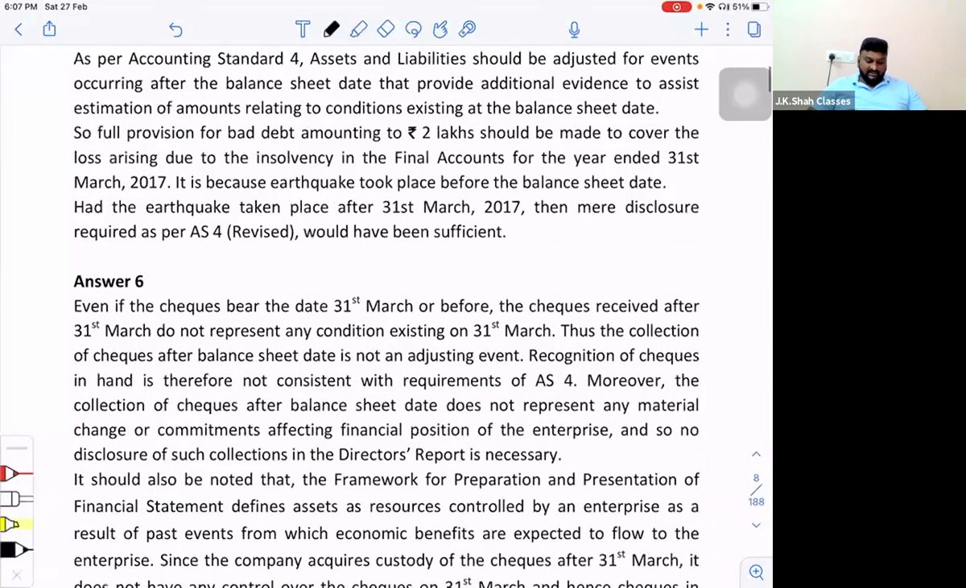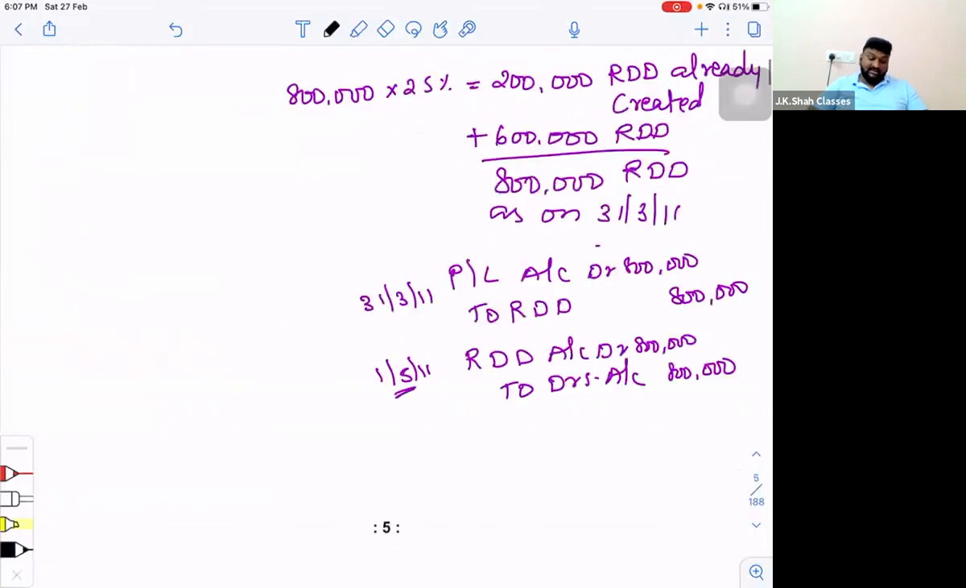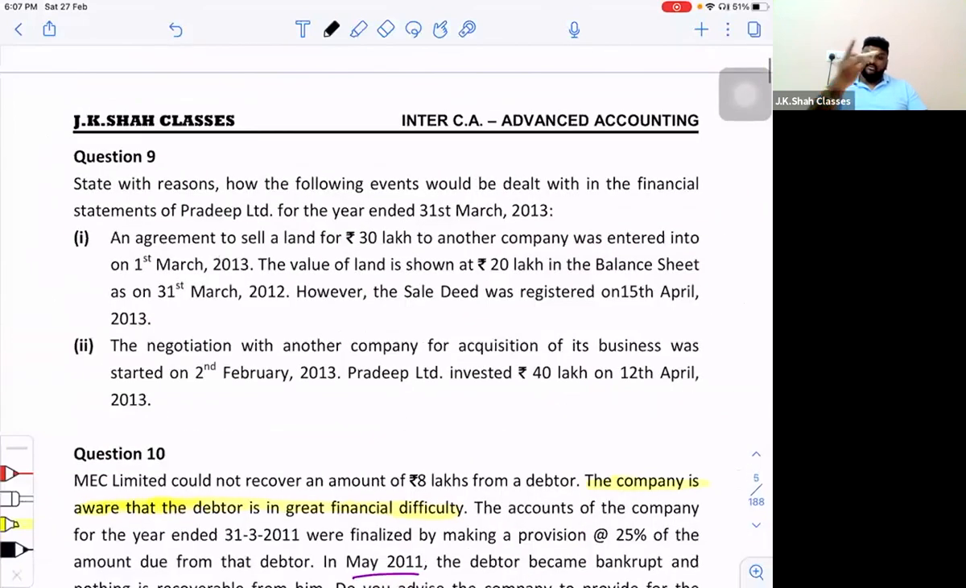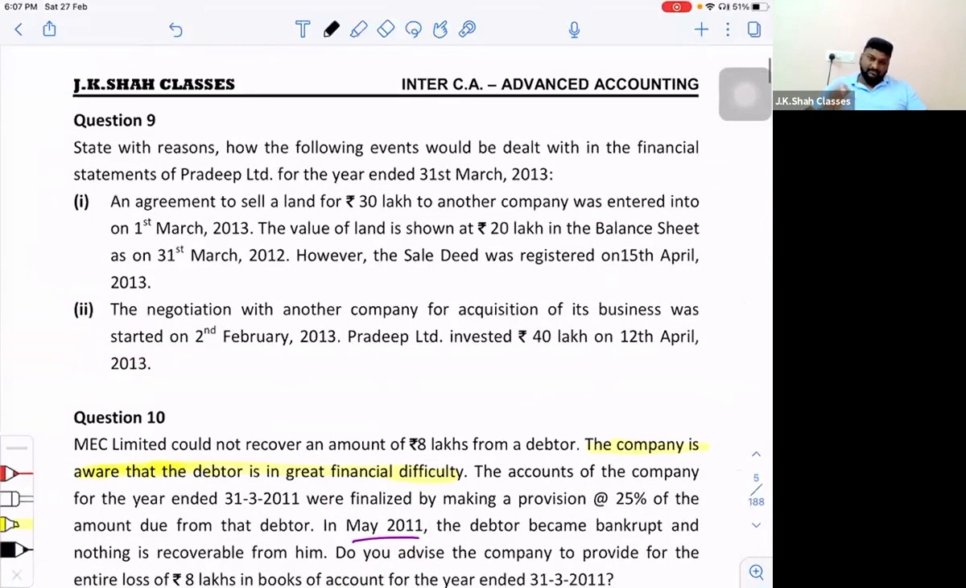We go for question number 9. Now, sir, question number 9, part 1 is same as question number 8. It is same to same as question number 8 only. So I'm not discussing this because only the amounts are different. I'm going for the second part.